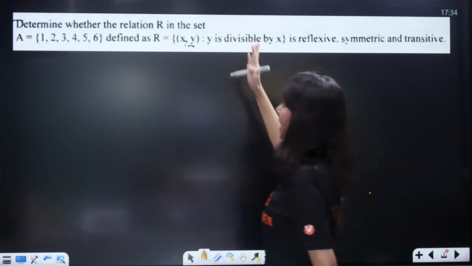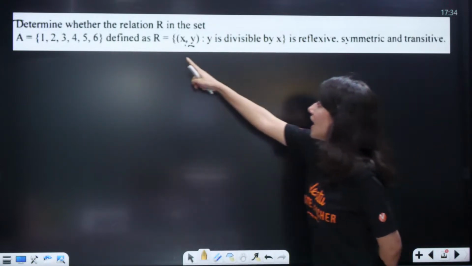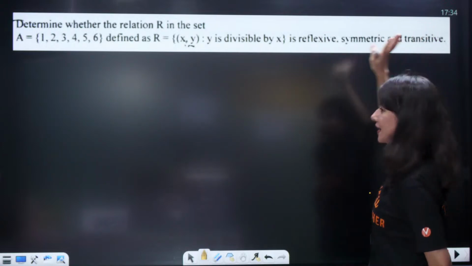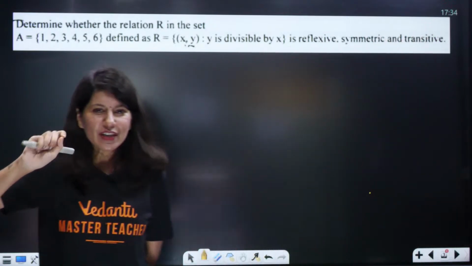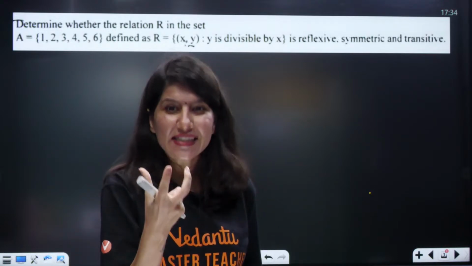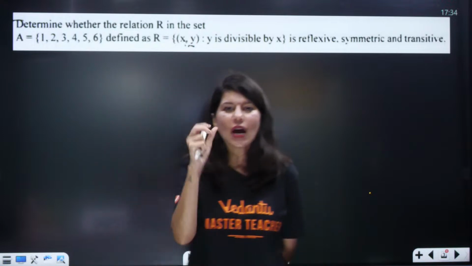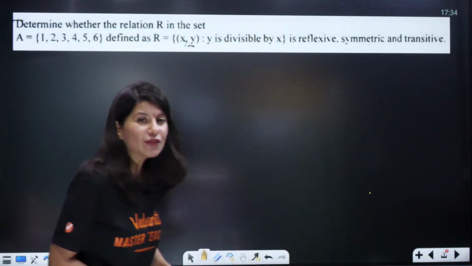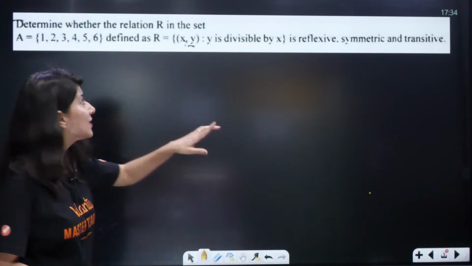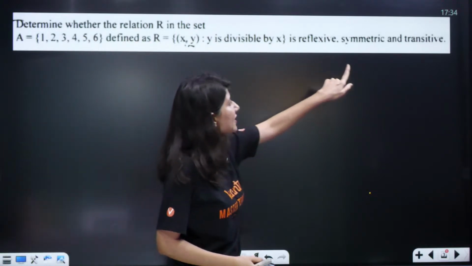Determine whether the relation R in the set A, defined as R = {(x, y): y is divisible by x}, is reflexive, symmetric as well as transitive. Okay. Even if you are not aware of what is reflexive, what is symmetric, what is transitive, don't worry. I will give you some hint about these 3 topics as well. First of all, let us decode the relation. The first half of the question, what are they trying to say? Determine whether the relation is reflexive, symmetric or transitive.